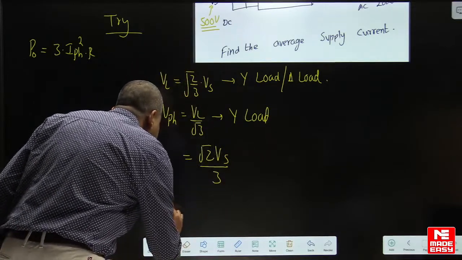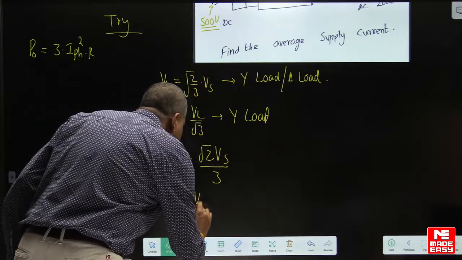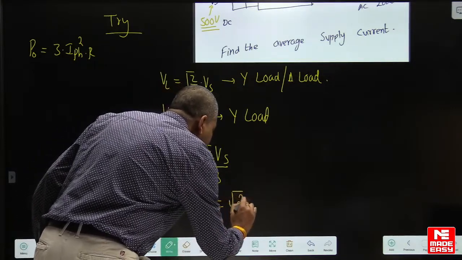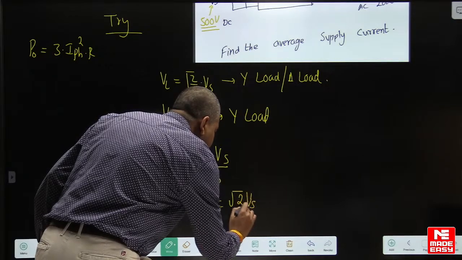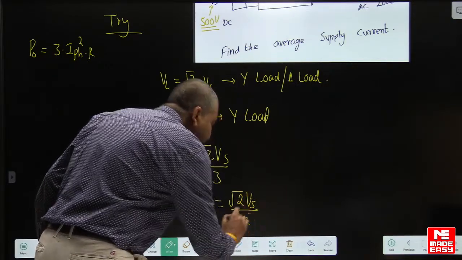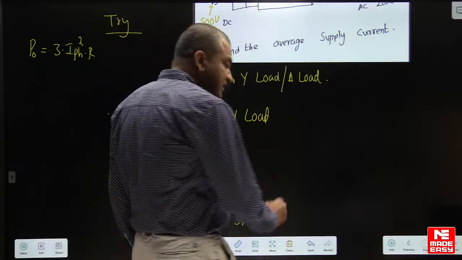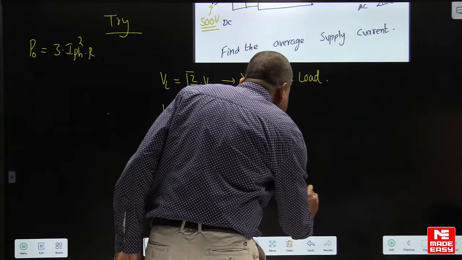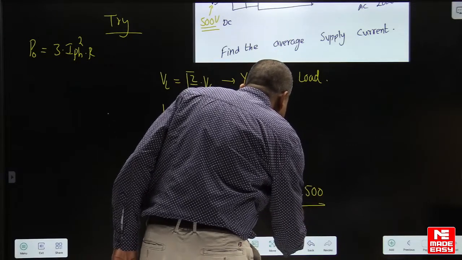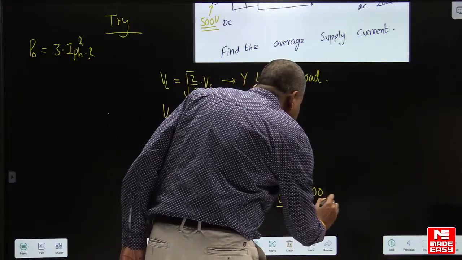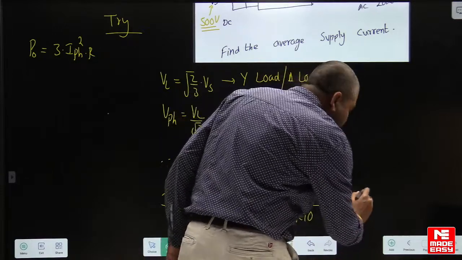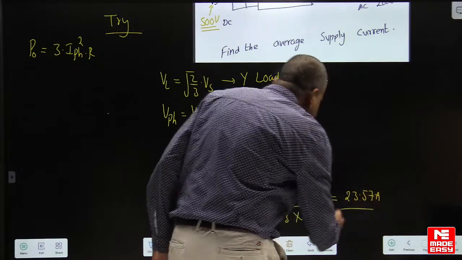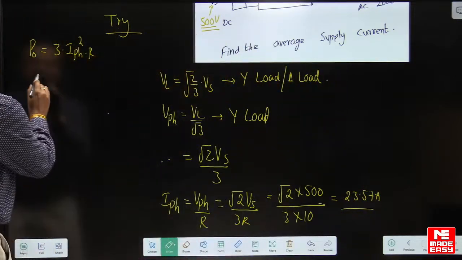Now phase current is equal to phase voltage by load resistance, that is root 2 into Vs by 3 into R. So calculate the phase current here. Root 2 into Vs is 500 volts, by 3 into 10, that is equal to 23.57 amperes. We calculated the phase current.